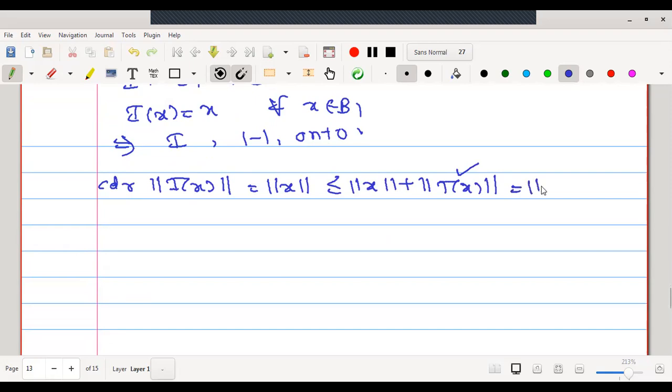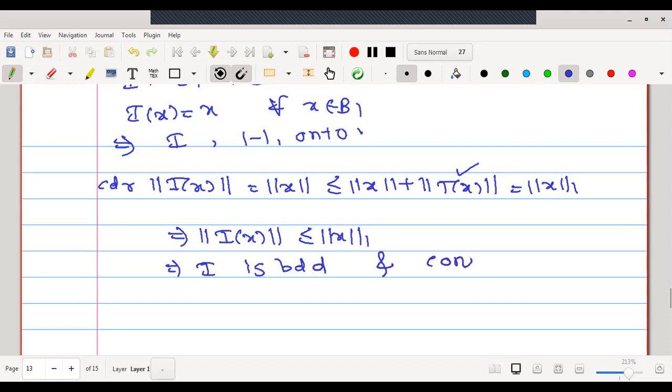But this is nothing but norm 1 of x. What we have shown is that norm of I of x is less than or equal to norm 1 of x. This shows that I is bounded and hence continuous, because I is linear always, as a mapping from B1 onto B.